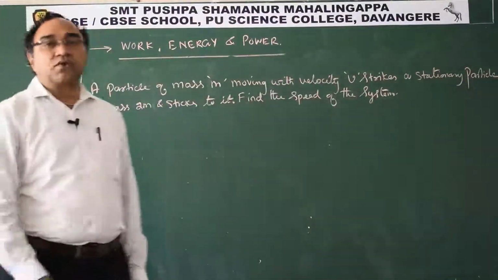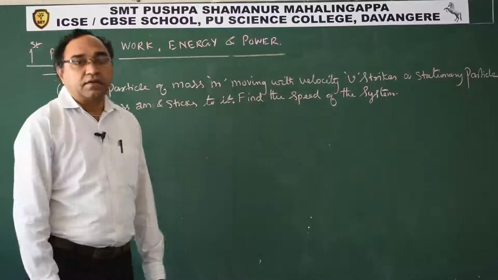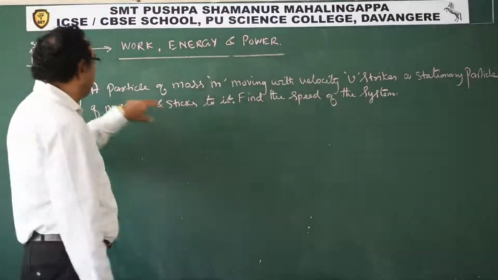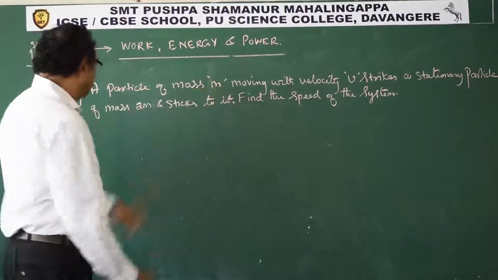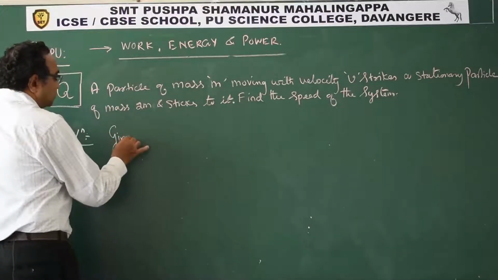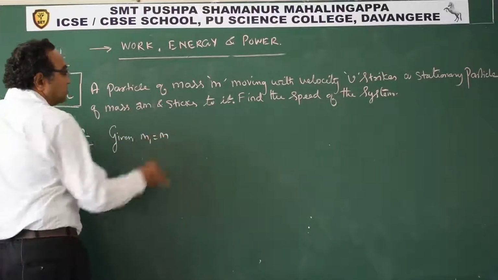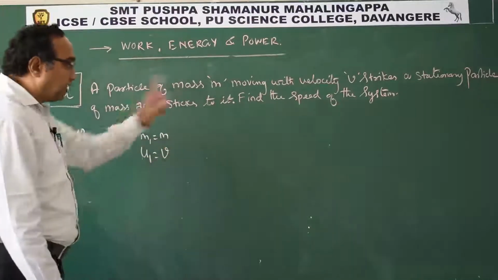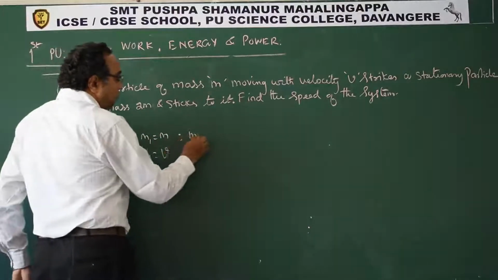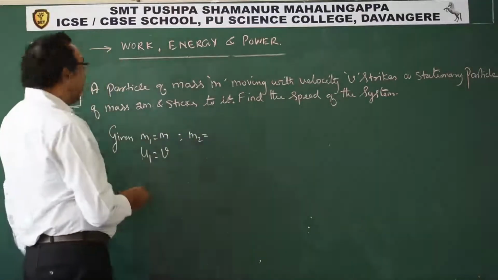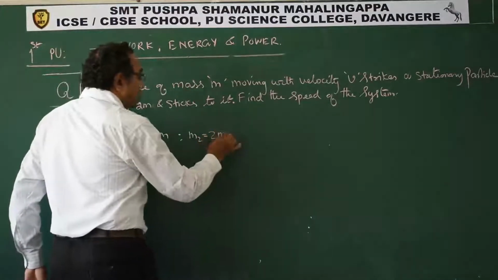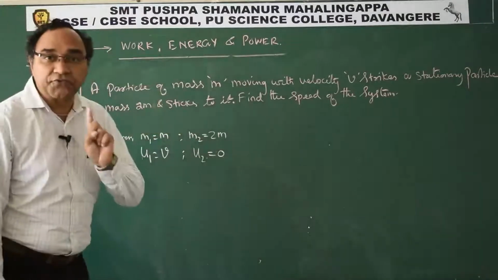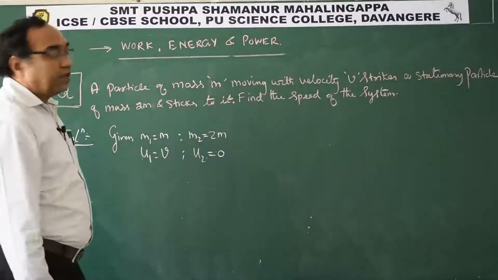Well students, let us take one question again from the collision side. Let us read this question and try to understand which type of collision it belongs to. A particle of mass m, so if I record the data, m1 is equal to m, moving with velocity v, so u1 is equal to v, strikes a stationary particle, m2, a particle of mass 2m, u2 is 0, and sticks to it. Find the speed of the system.